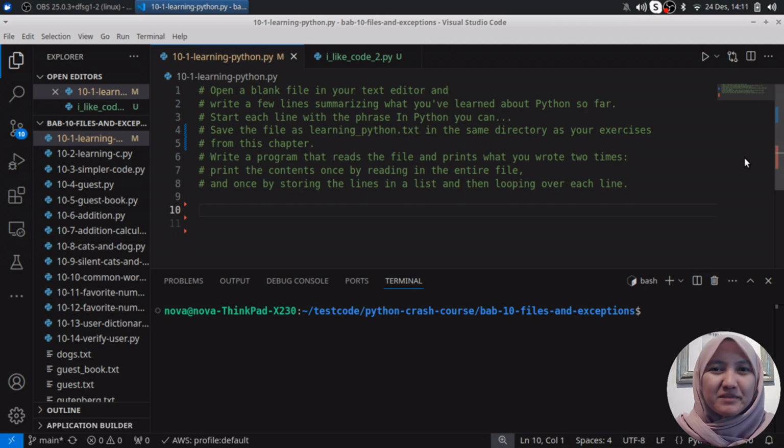So what is the meaning of this? Welcome to chapter 10. This is chapter 10, and it's about files and exceptions. After learning about classes, lists, functions, all of that stuff, we must learn about how we communicate, maybe how to make a file, how to read a file, like that.